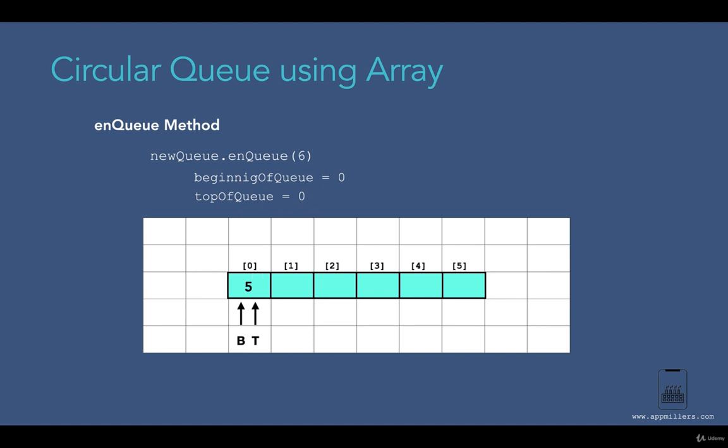Now if I enqueue one more element, we are going to increase the top of queue to 1, and the beginning of queue will stay at the 0 index, because 5 is the first element and 6 is the second element, which is located at the index of 1. Now if I enqueue one more element, it's going to insert it after the 6, which is at the index of 2, and the top of queue will point to index of 2.